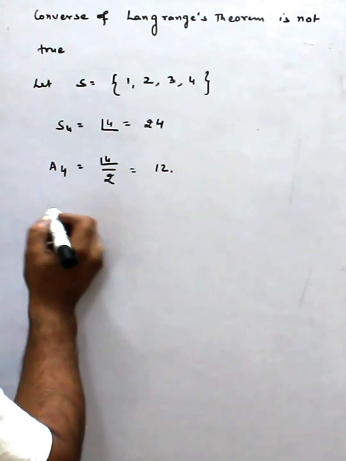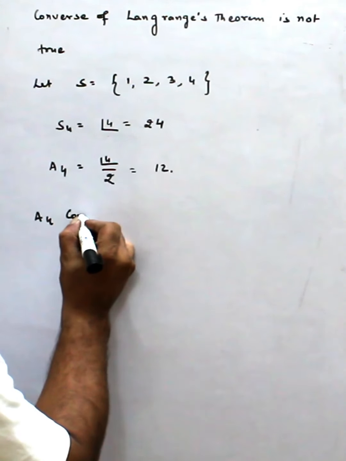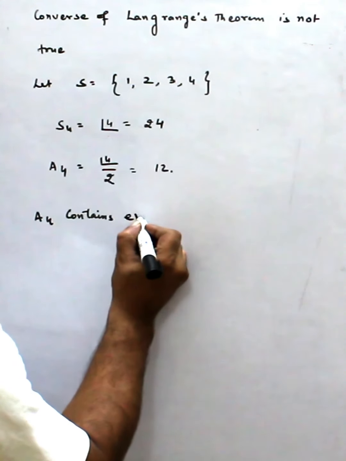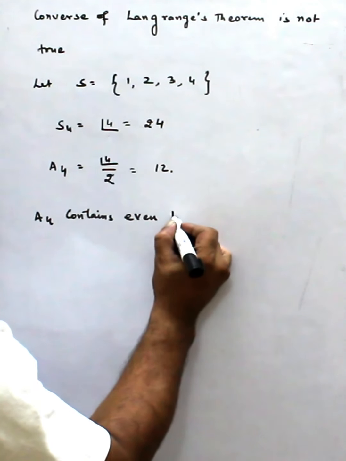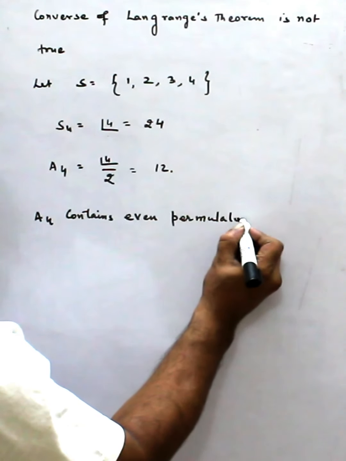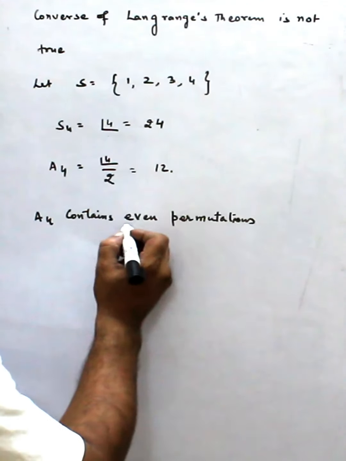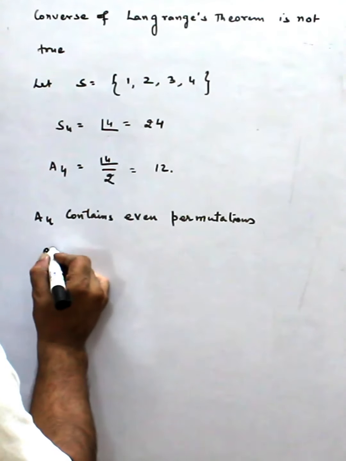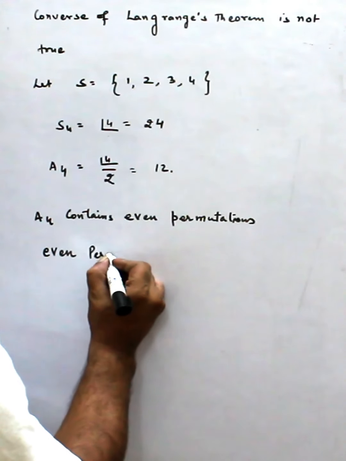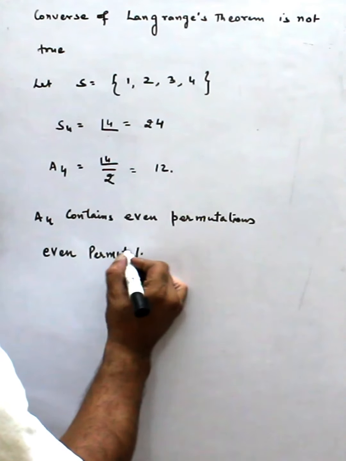Okay, so A4 contains even permutations. What are even permutations? What is the definition of an even permutation?